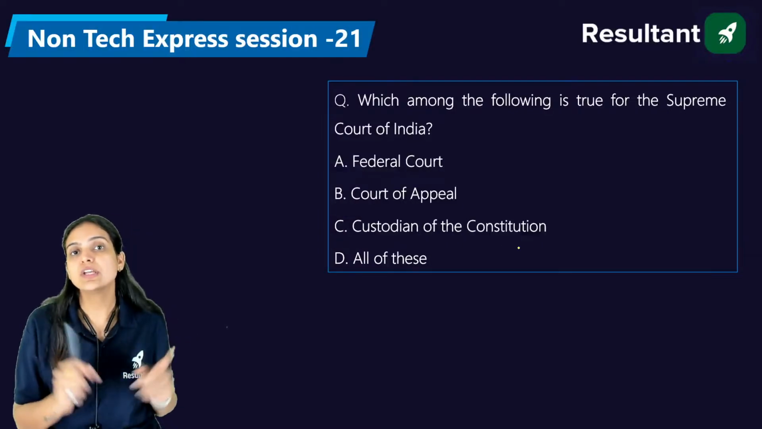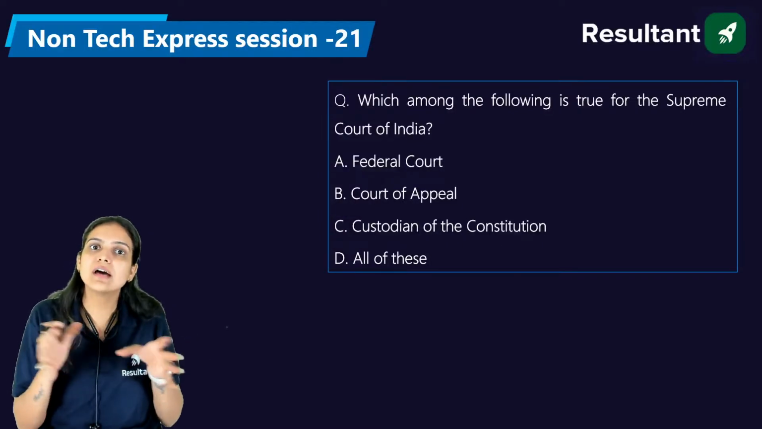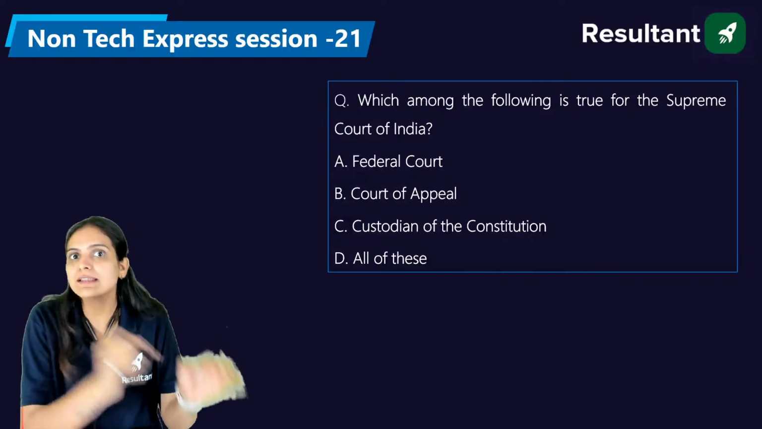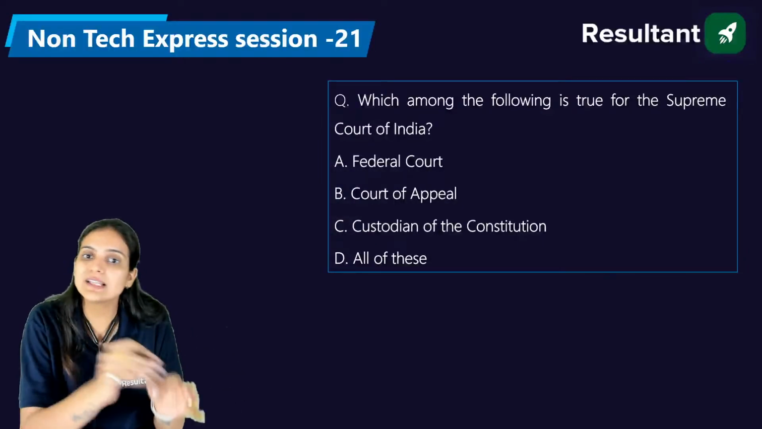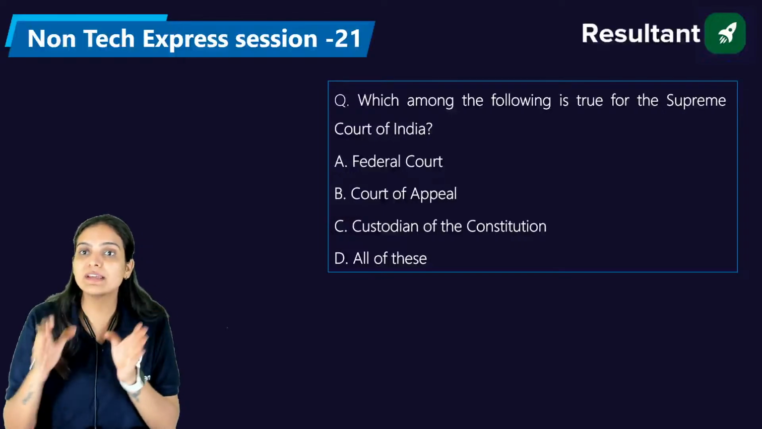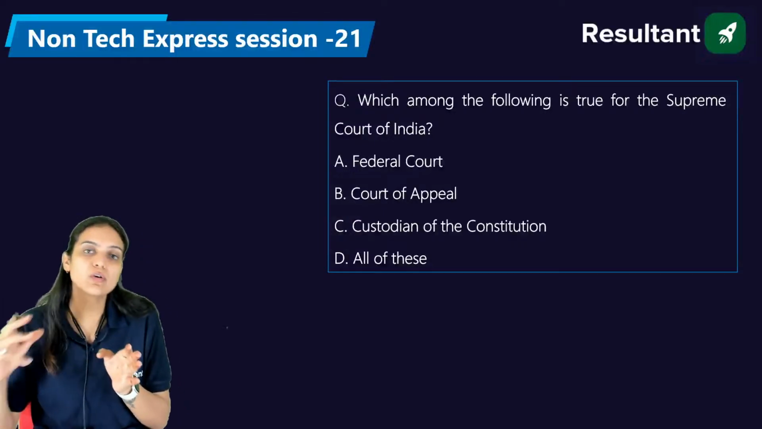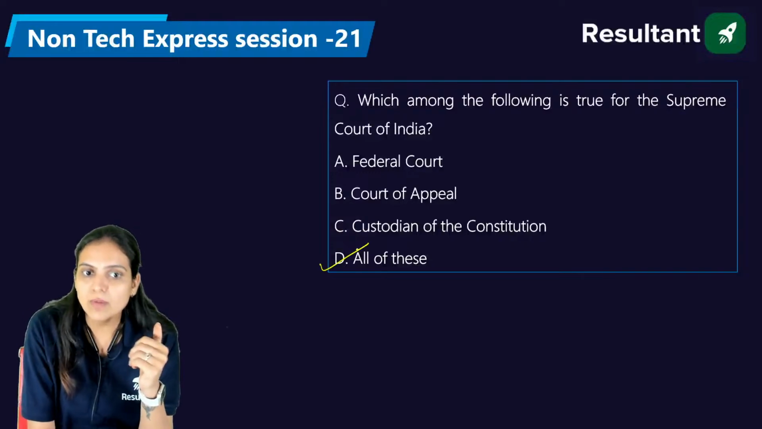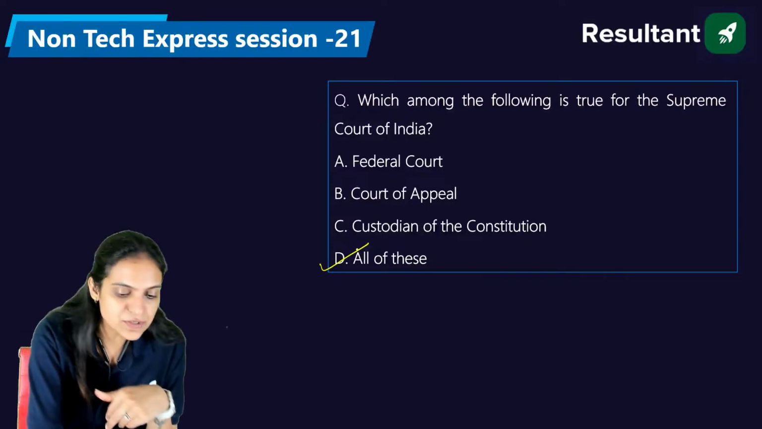It is the custodian of the Constitution. Whatever is written in our Constitution, it is generally made sure by the Supreme Court that things will not go beyond it and will go according to the constitutional basis. So all of the above options are correct. So the right answer is D.